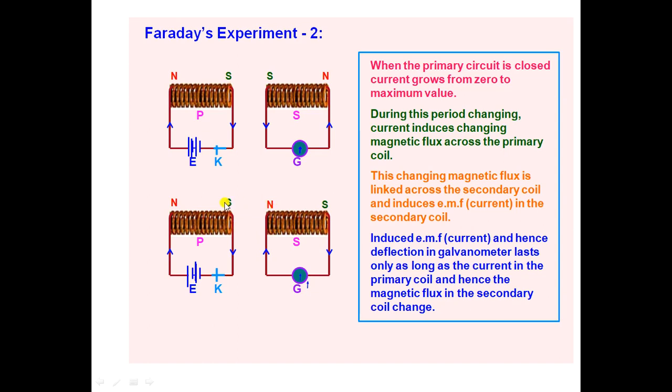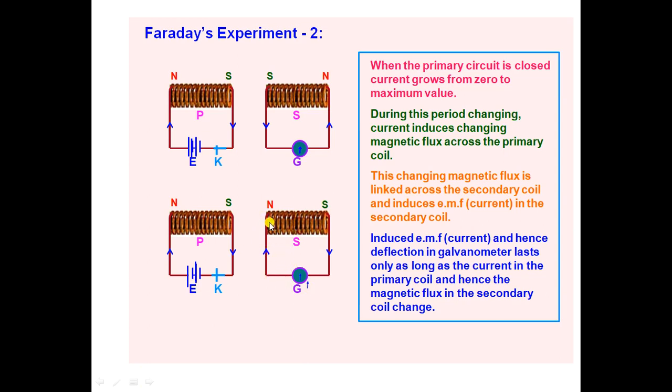S and N poles attract, so this changing magnetic flux linked with the secondary coil induces EMF, so current is present in the coil.